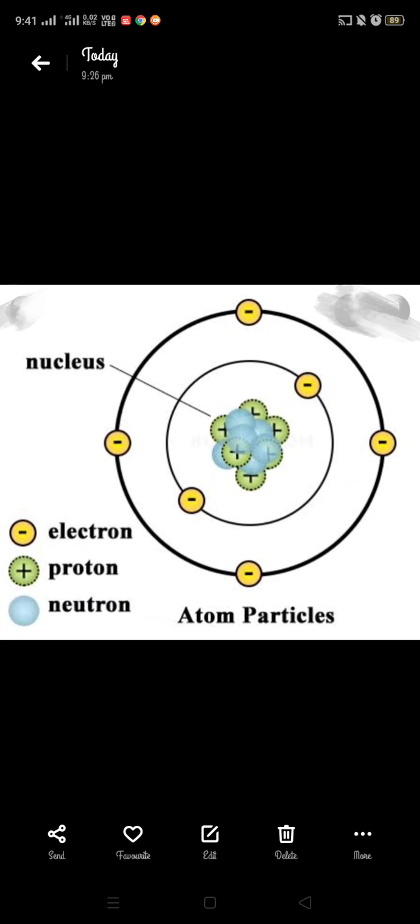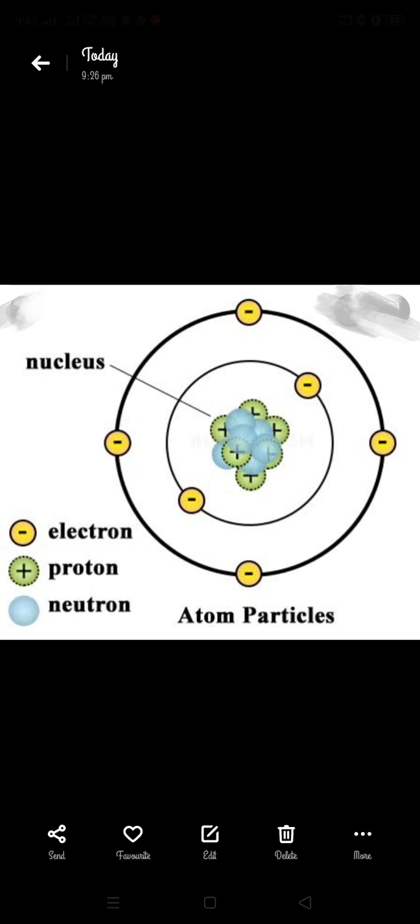See, this is an atom. It has three subparticles: electron, proton, neutron. This is the center, where nucleus is written. The nucleus is the center of an atom. In the nucleus, protons having positive charge and neutrons having no charge are present, fixed in the nucleus.